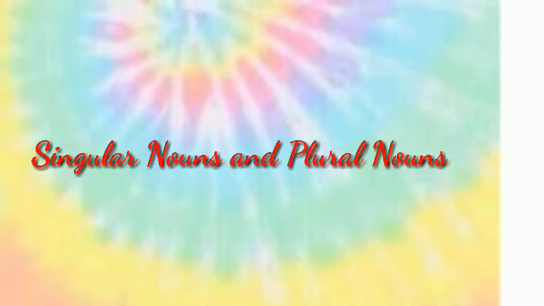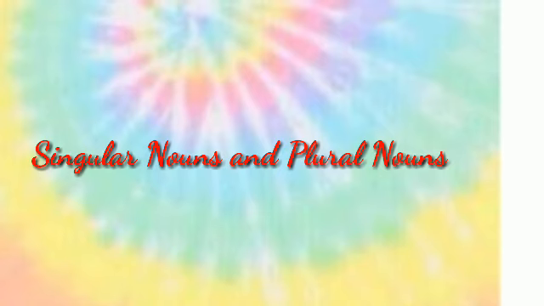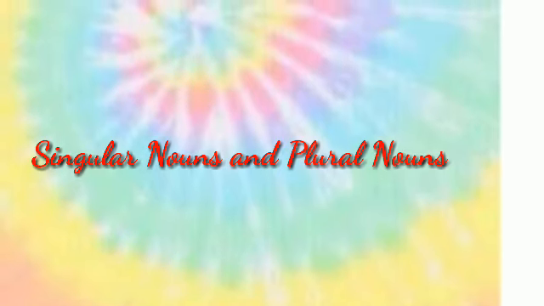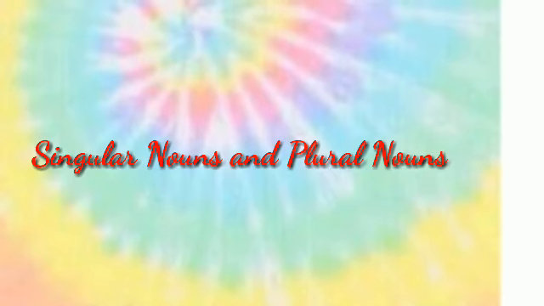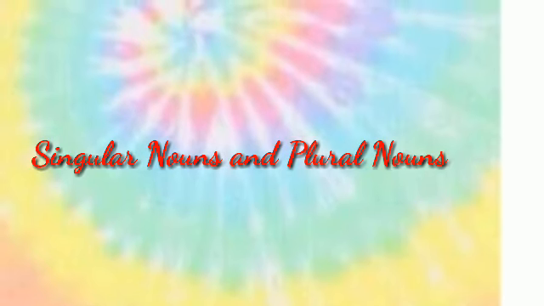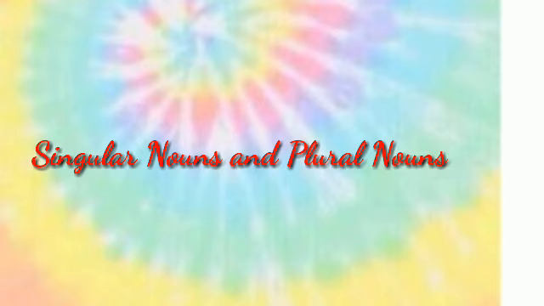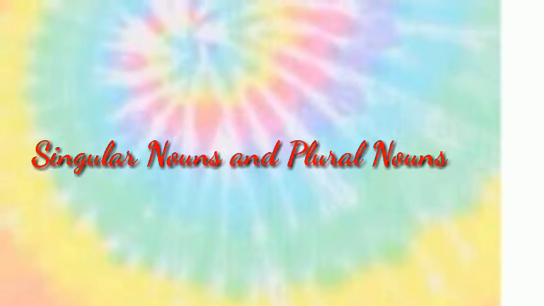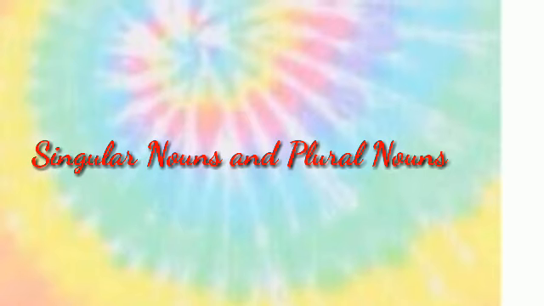For example, a girl, a dog, a ball, etc. A noun that names more than one person, animal, place, or thing is called a plural noun. For example, boys, dogs, flowers, etc. Students, we add s to most nouns to show the plural form.